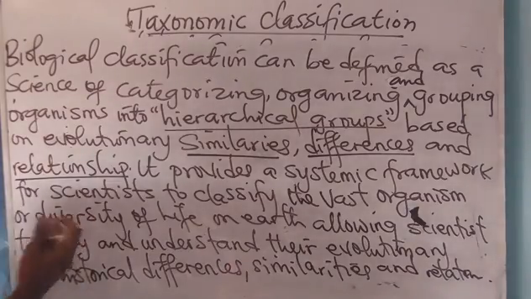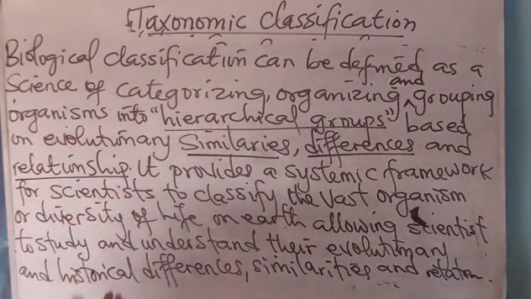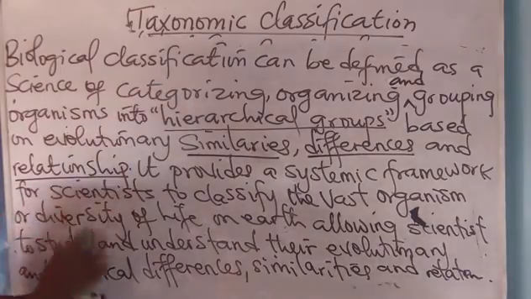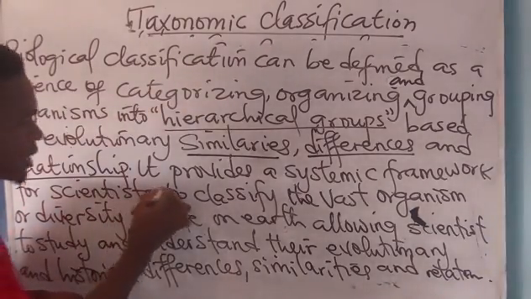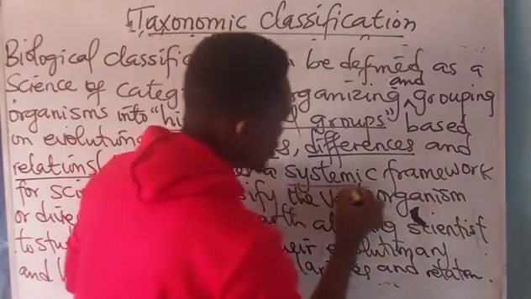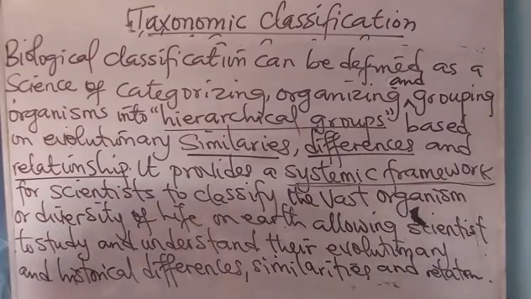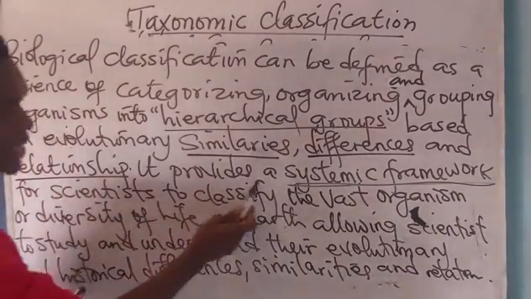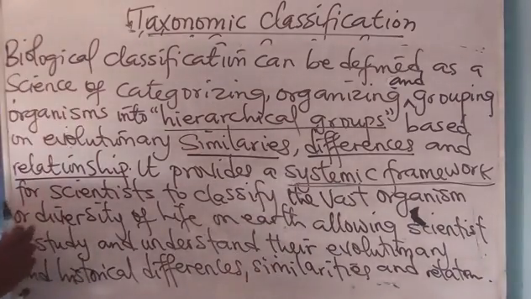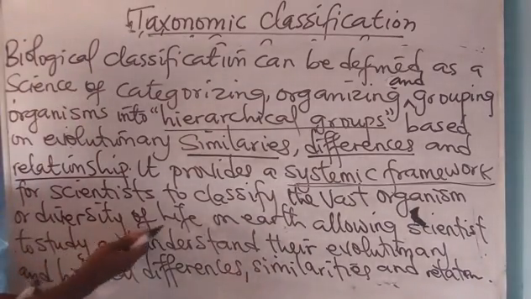Now, what is the importance of biological classification? Is that it provides a systemic framework for scientists to classify the vast organisms or diversity of life on Earth.